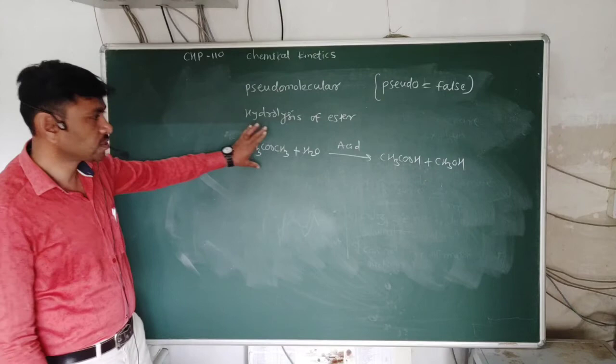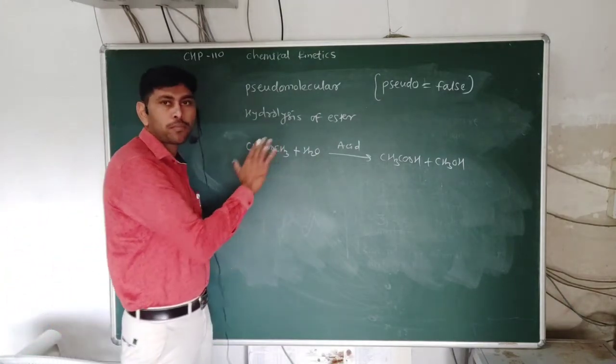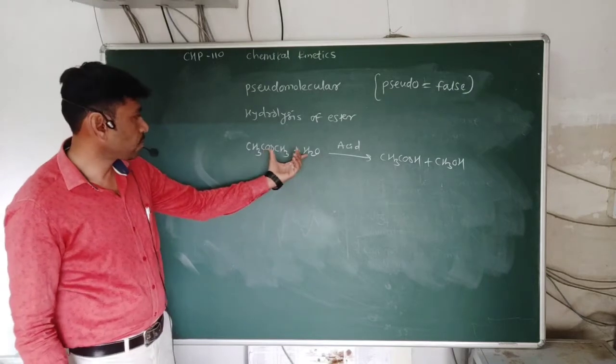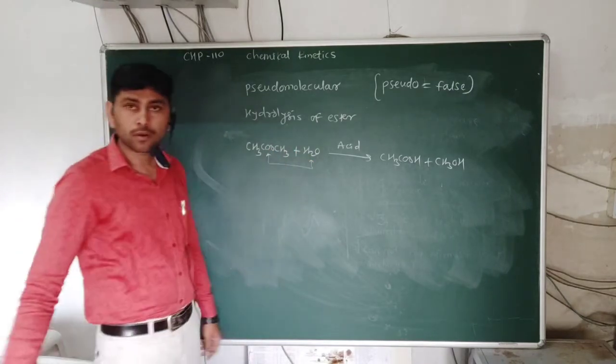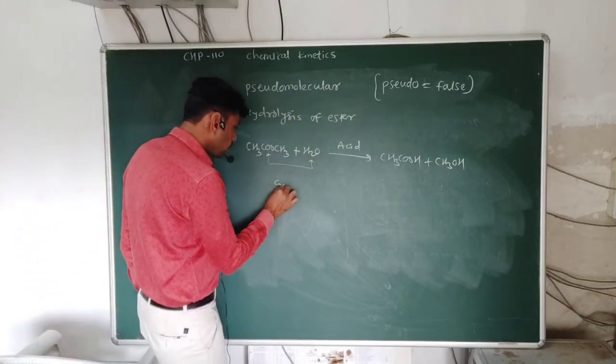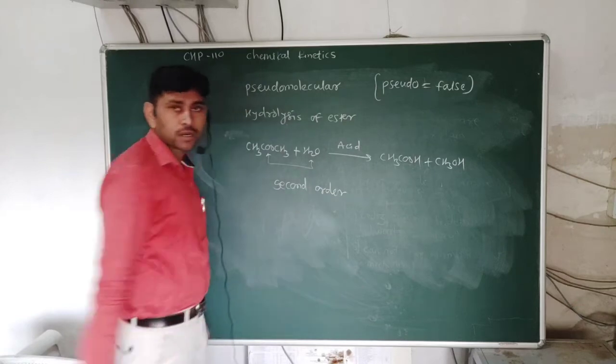In this hydrolysis reaction, if we apply the law of mass action, what is our prediction? From the law of mass action, the reaction must be a second order reaction.